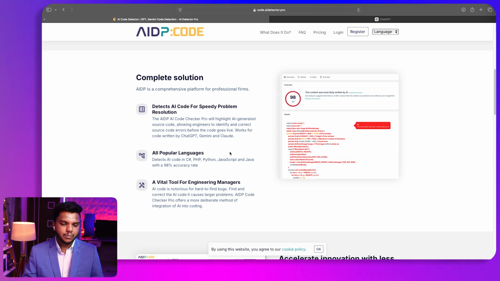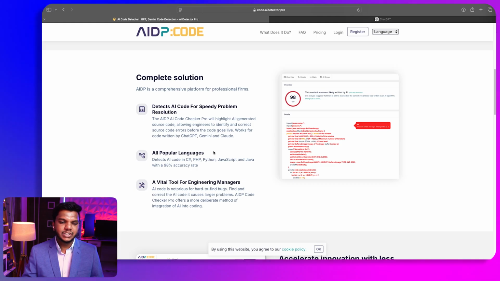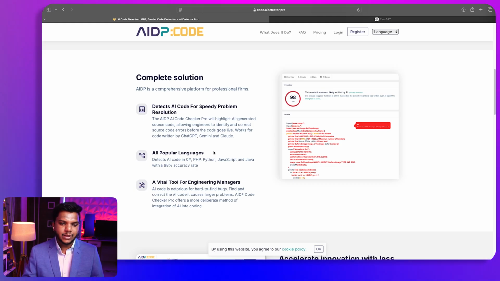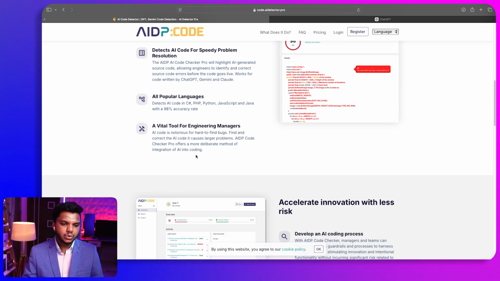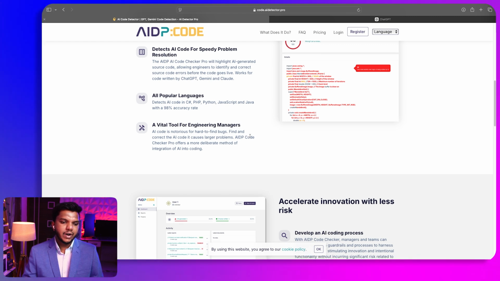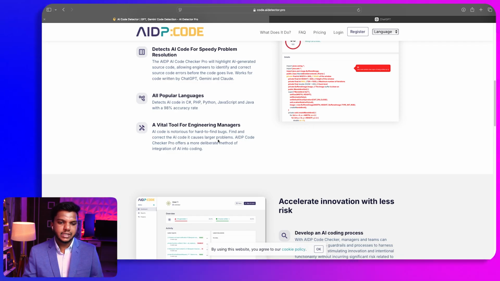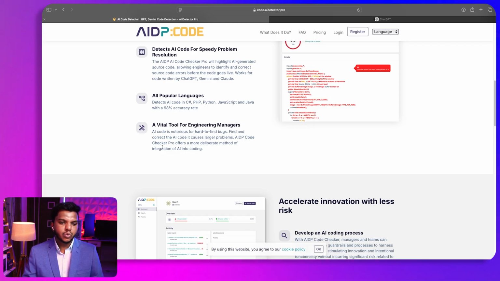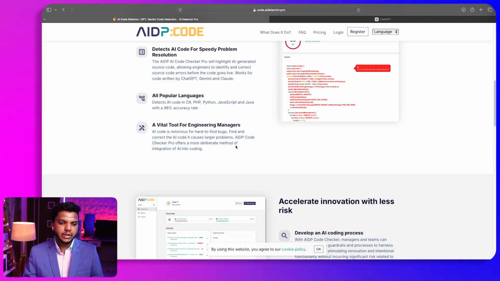All popular languages supported. So it is going to be supporting the most popular languages like C#, PHP, Python, JavaScript, Java with a 98% accuracy rate. So it is going to be very accurate as compared to the other tools. And you can see a vital tool for engineering managers. AI code is hard to fix, to find the bugs and correct the code. With AI code, it causes larger problems. AIDP Pro Checker Pro offers a more deliberate method of integrating.